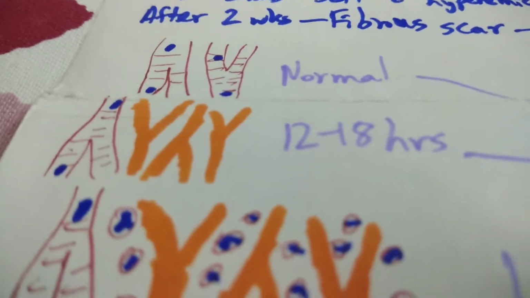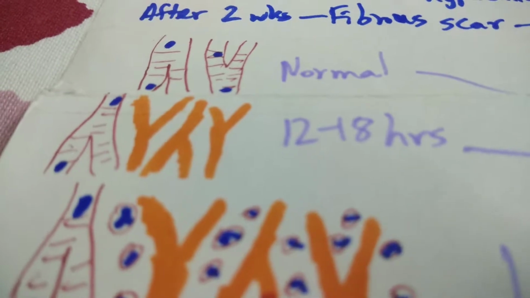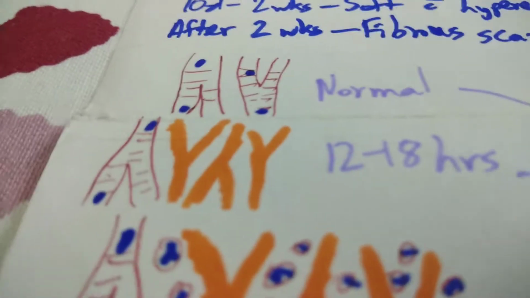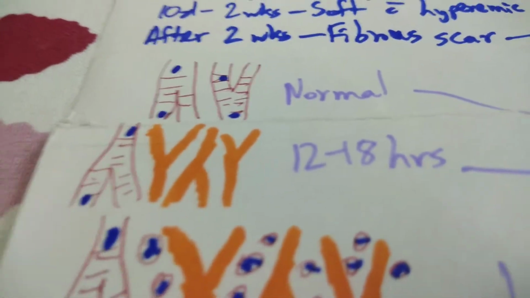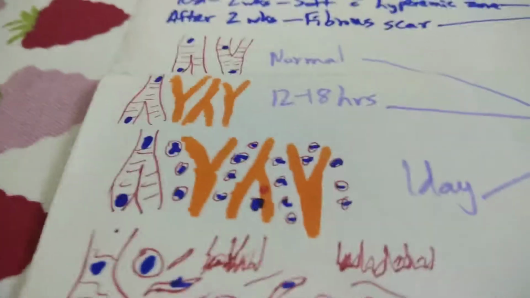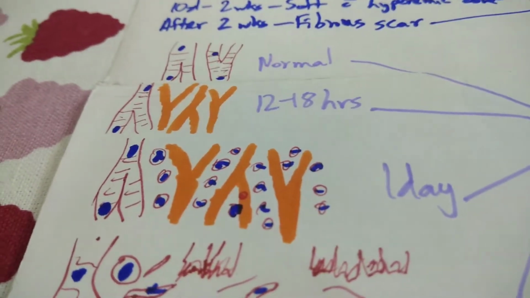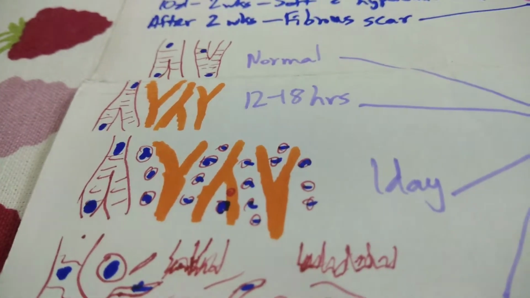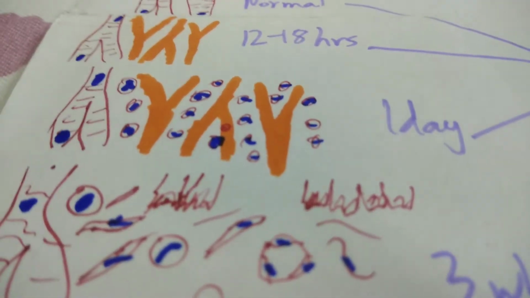Then there are nuclear changes of necrosis like pyknosis and karyolysis. The overall structure is maintained, but inside, the cells are broken down because of coagulative necrosis. Now on the first day, you find necrotic myocardial fibers that are broken down entirely, and you find increased lymphocytic infiltration.